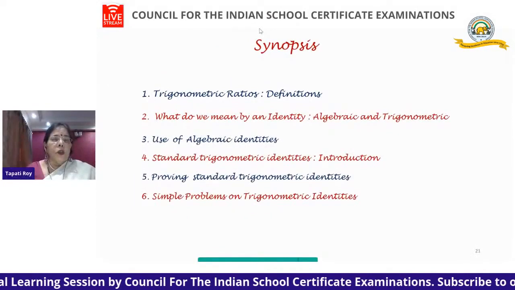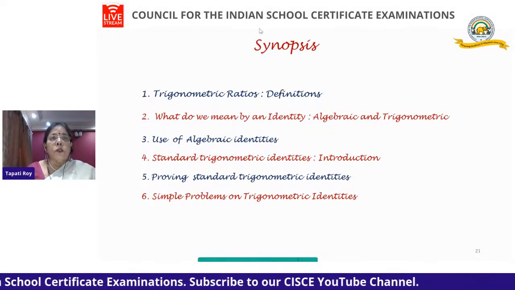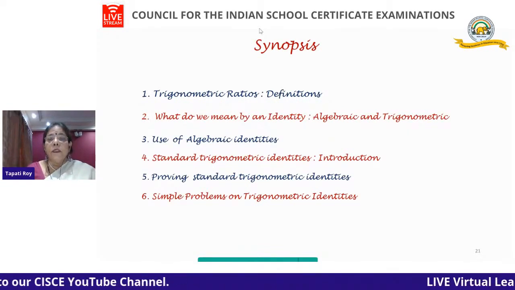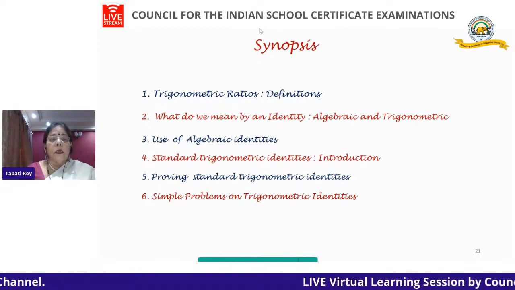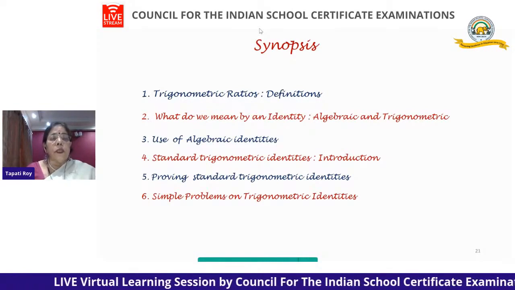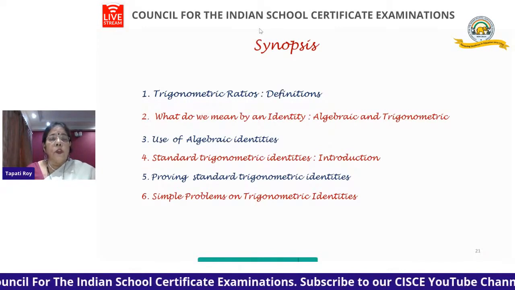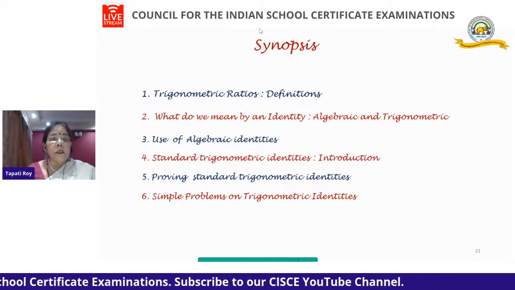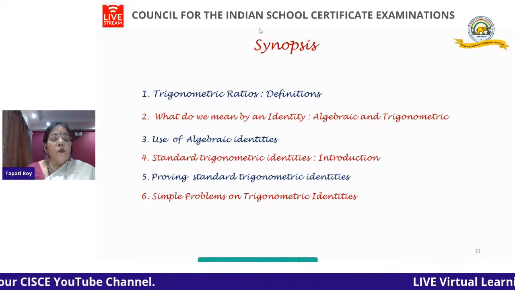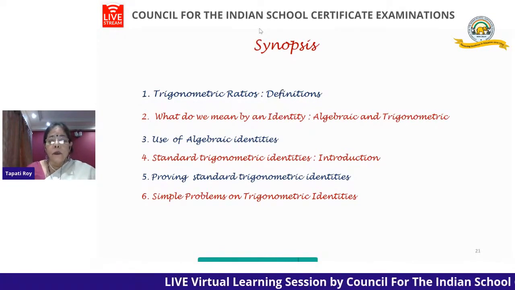Now, just looking back, what are the things we did today? Trigonometric ratios, definitions. What do we mean by an identity? Algebraic identity and a trigonometric identity. Then we discussed the algebraic identities and their use. Then we did the standard trigonometric identities. We have introduced the standard trigonometric identities, and also we have proved them. Then we have solved simple problems on trigonometric identities.